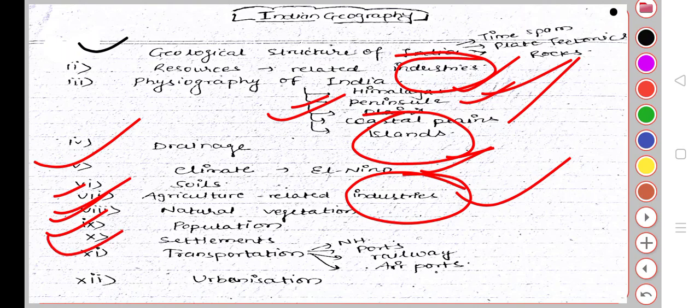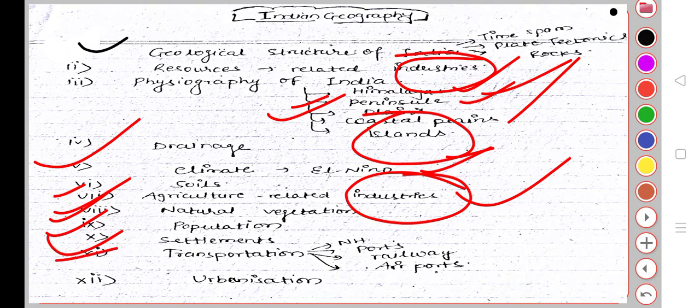Next is settlements. Why do most people prefer to live in the plains, Gangetic plains, Yamuna plain, and why not in hilly areas? What is the reason for it? Settlements, why is a particular community settled in a particular place. So please remember it.